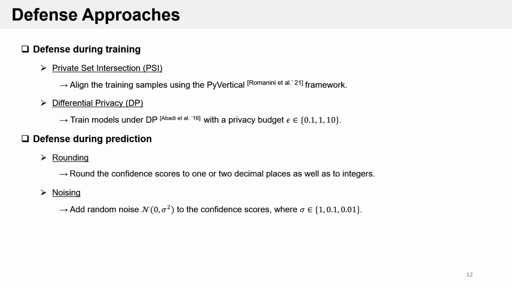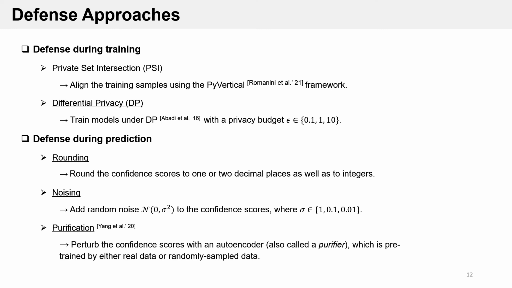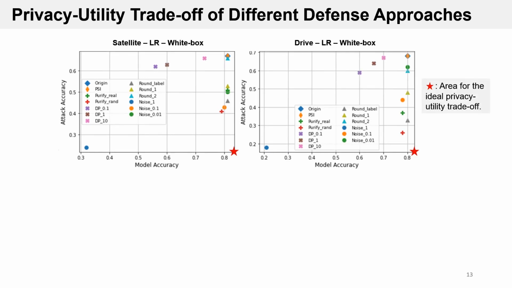We also investigate a purification defense, which uses a pre-trained purifier to perturb the real confidence scores. The processed scores will be decoupled from the input features, but can still provide a good label prediction accuracy. Here, we compare the performance of purifiers respectively trained on real data or randomly sampled data. The two figures report the privacy utility analysis of different defense techniques under the white box setting. The red star represents the area of the ideal privacy utility trade-off.